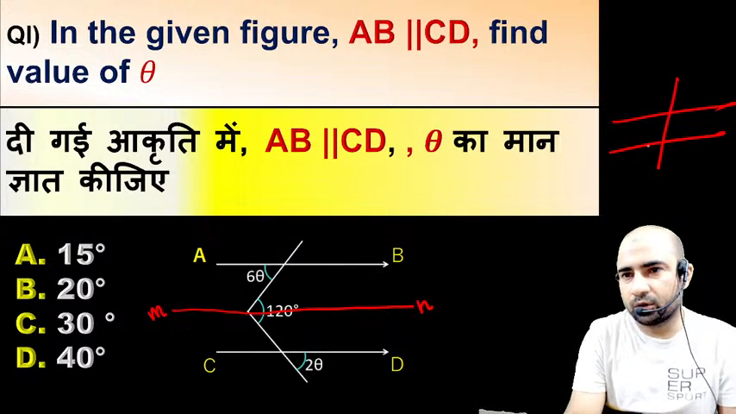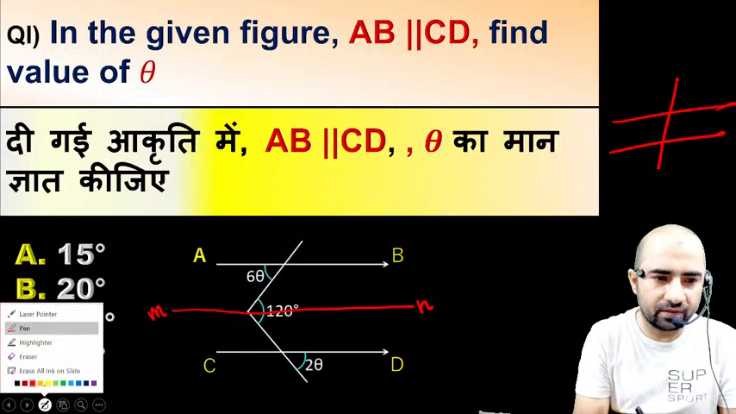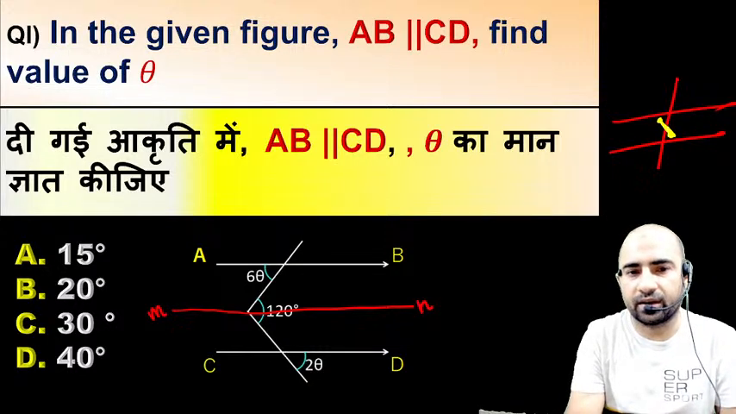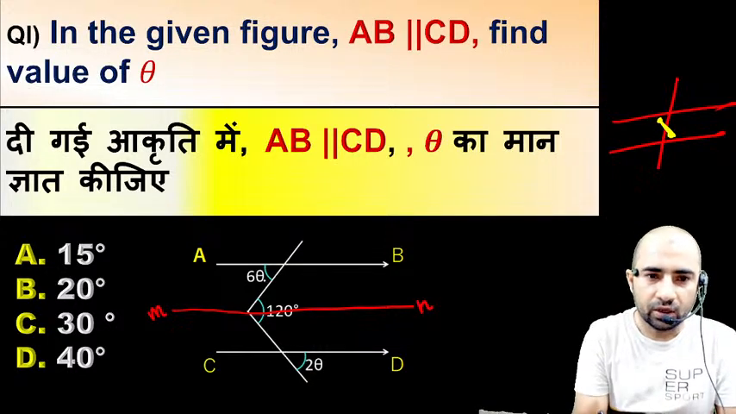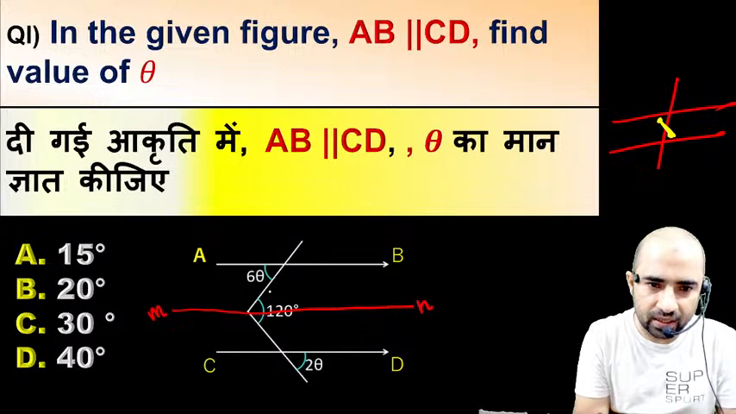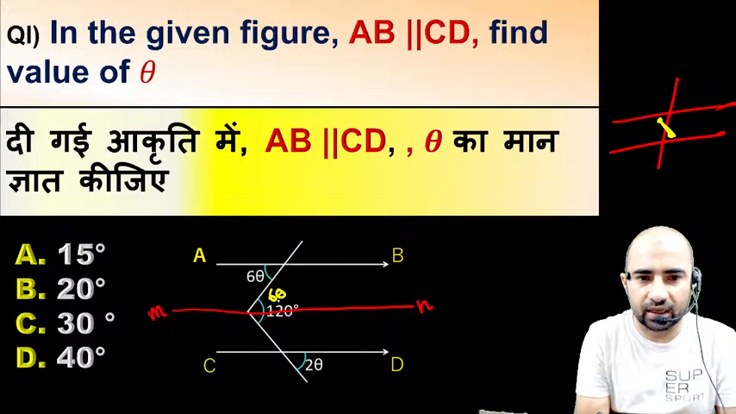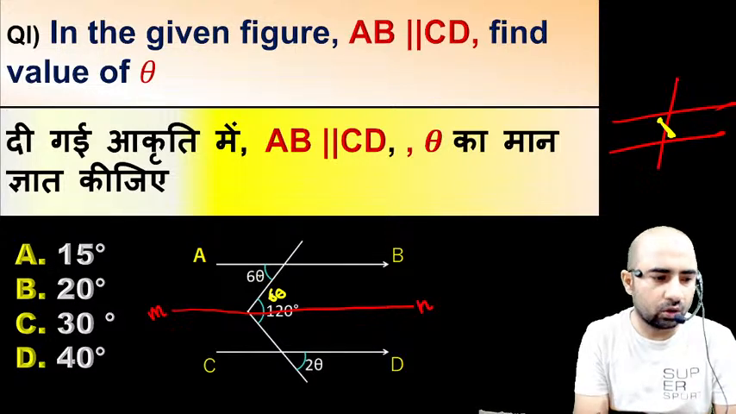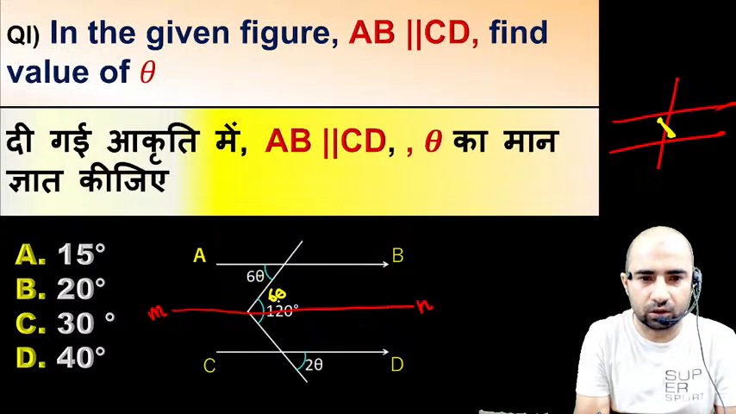The transversal line property. In the transversal line property, we have the property of alternate angles. So this angle is equal to this angle. These diagonal angles are called alternate angles. So if this angle is 6 theta, then this angle is also equal to 6 theta. Right? So this is called an alternate pair. This is 6 theta, this is also 6 theta.